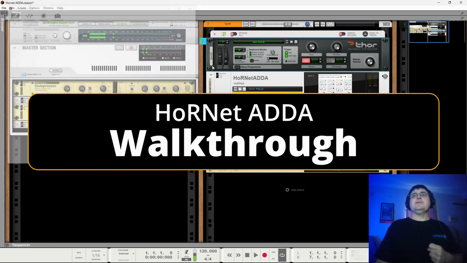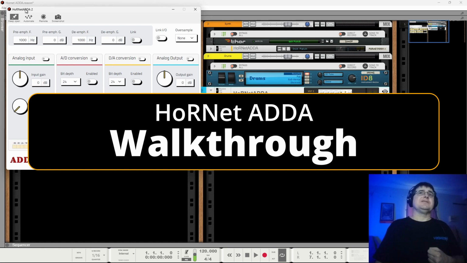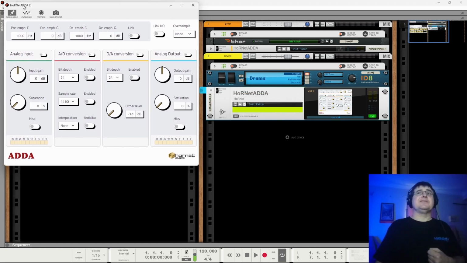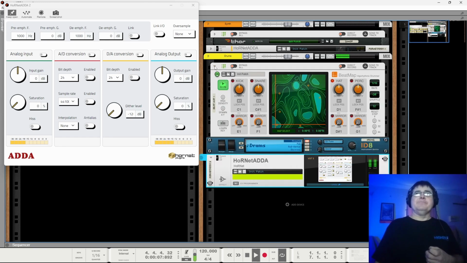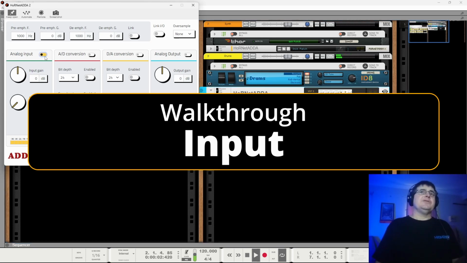All right, we shall go into the walkthrough bit, so we'll fold him up, and we will use drums, because I know that most of you are just going to go, drums! Alrighty. Here is a set of drums, semi-randomly played by Beatmap. And nothing's running at the moment. So we'll look at the input section.